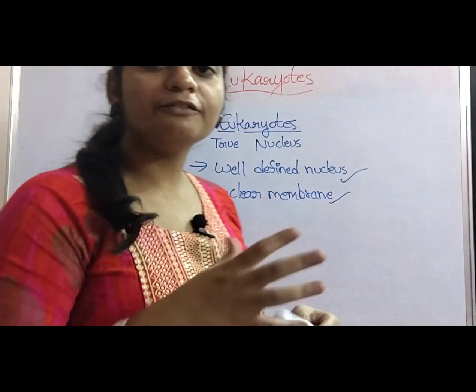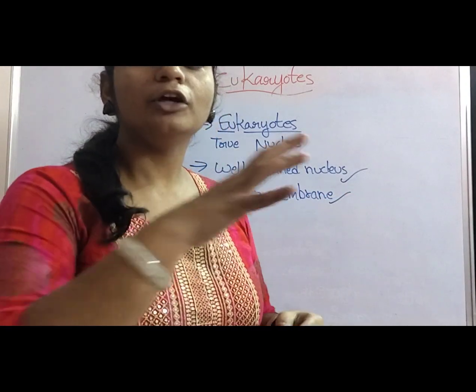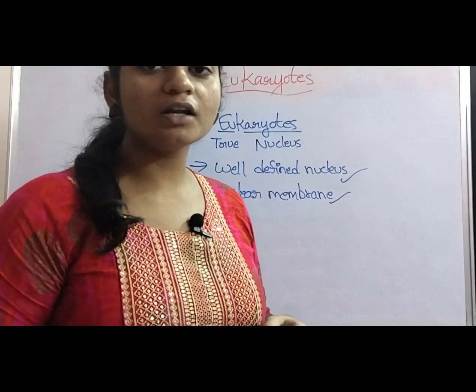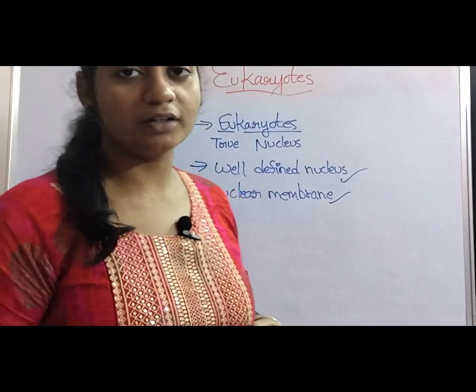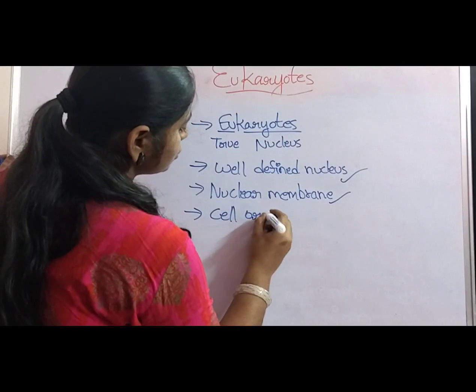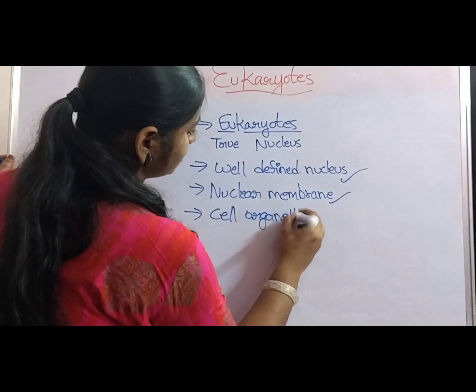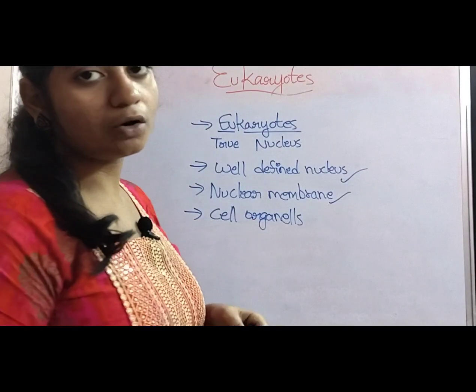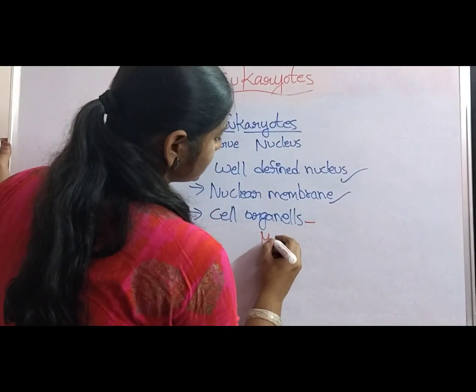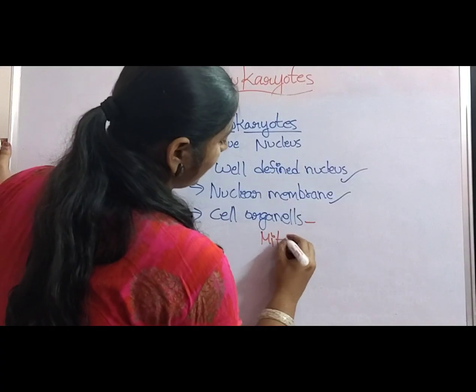Along with the well-defined nucleus and nuclear membrane, the eukaryotic cell also contains organelle-like structures. Those organelle-like structures are called cell organelles. So, cell organelles are also present in the eukaryotic cell. What are those cell organelles? The cell organelles which are present in the eukaryotes are mitochondria,